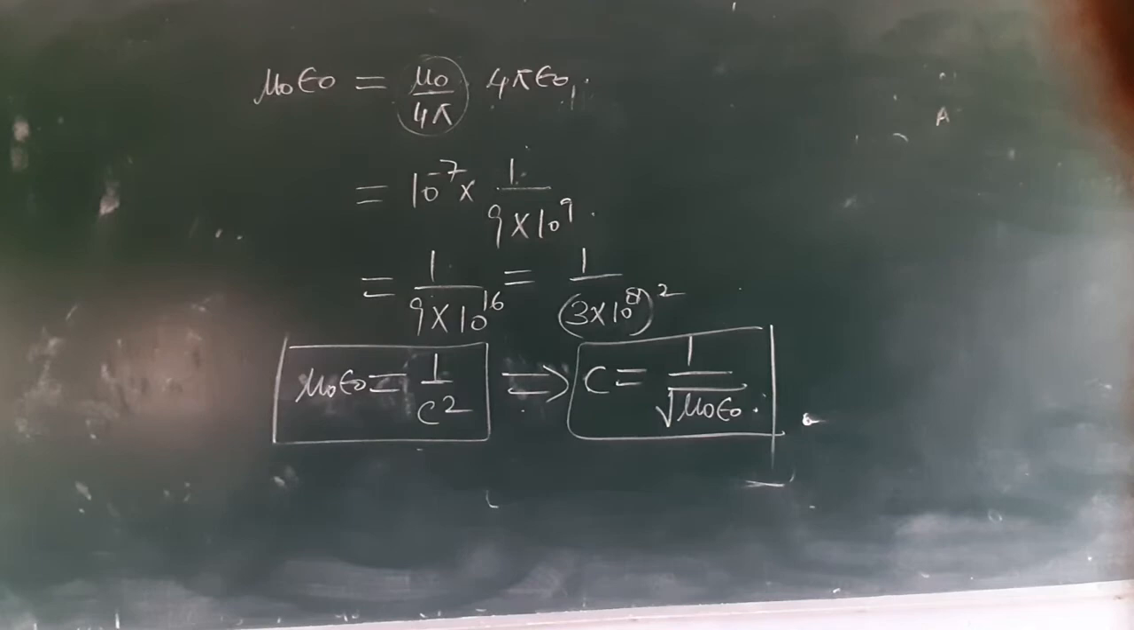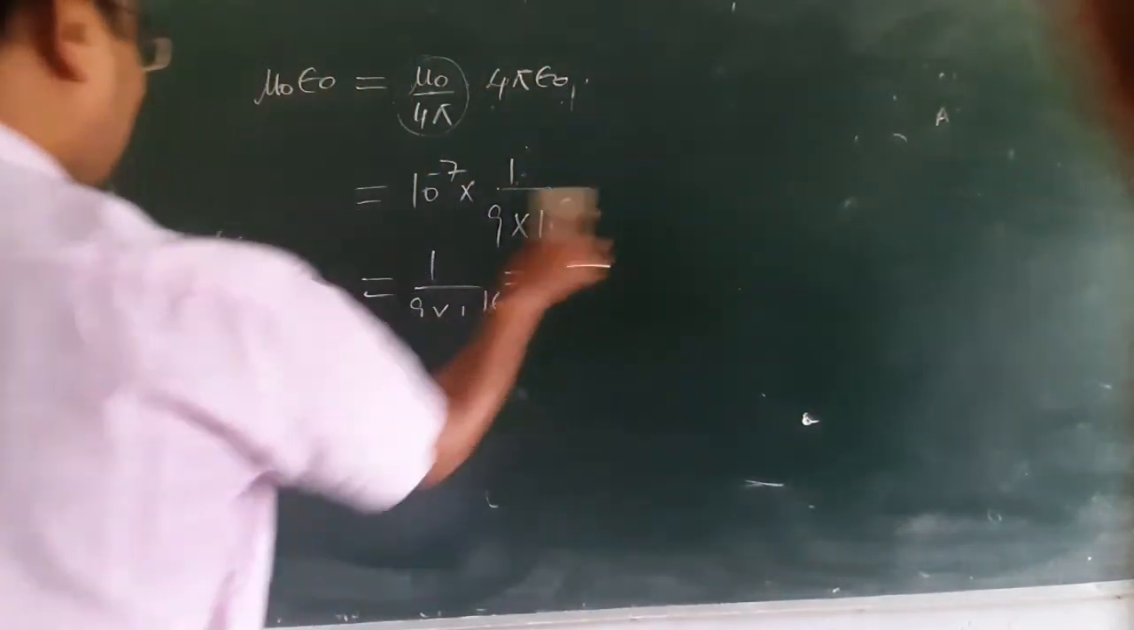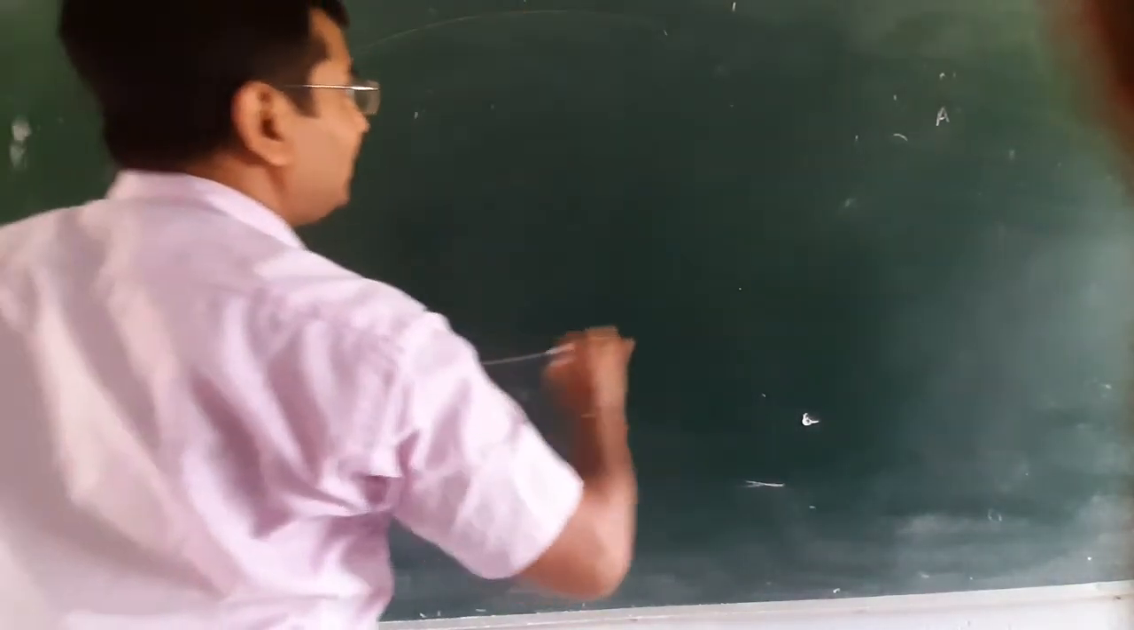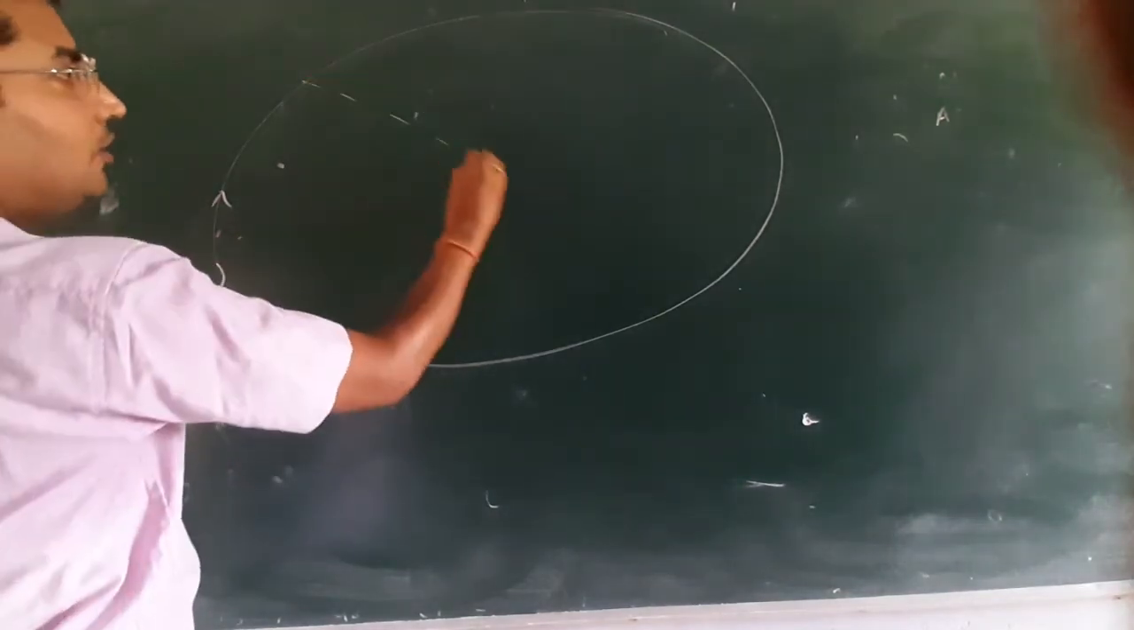Now come to the next topic. Magnetic field at the center of a current carrying circular loop. I am taking a circular loop like this. This is a circular loop, and in the circular loop I am supposing current I is flowing, and the radius of this circular loop is small a.